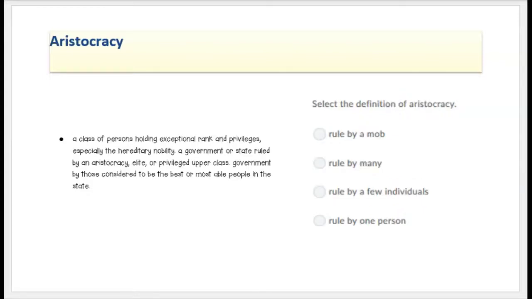Aristocracy is a class of persons holding exceptional rank and privileges, especially the heredity of nobility. A government or state ruled by aristocracy, elite or privileged upper-class government, by those considered to be the best or most able people in the state. So an aristocracy is ruled by a few individuals. They're ruled by a few of higher or elite people. It's somewhat similar to an oligarchy.